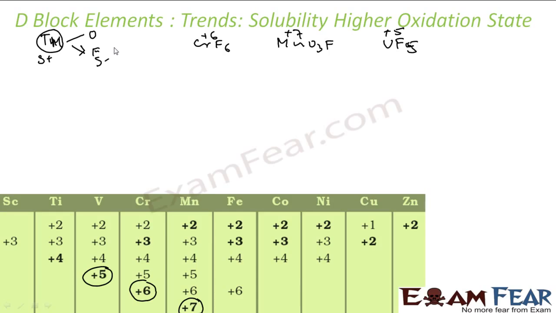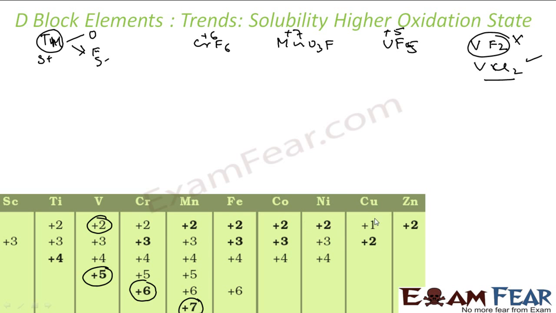Also note that fluorides are actually unstable in their low oxidation states. For example, VF2 is unstable, but VCl2 is stable. Vanadium has +2 oxidation state in both, but VF2 is unstable and VCl2 is stable. So fluorides and oxides need a higher oxidation state for stability.